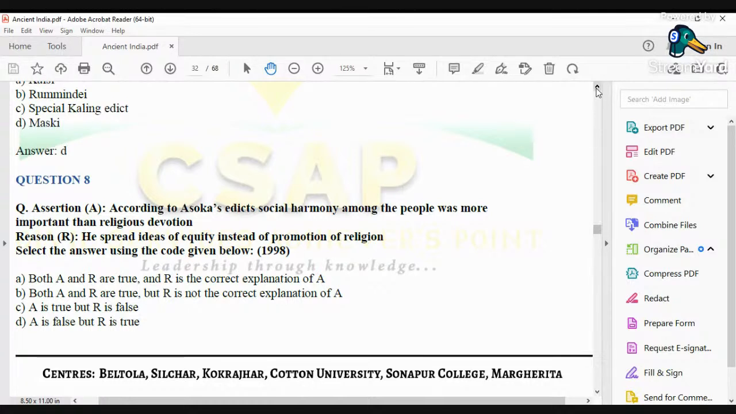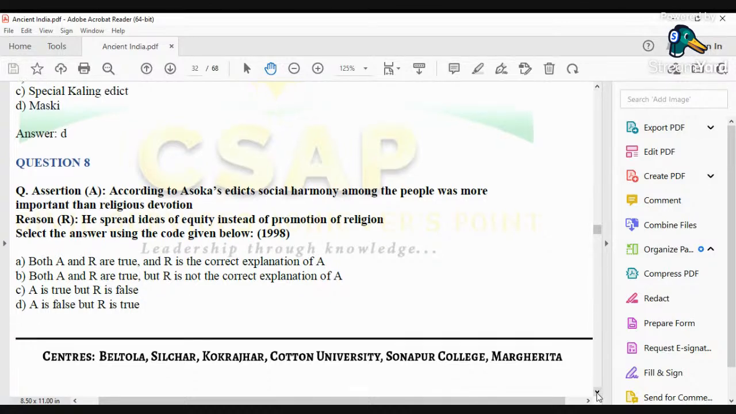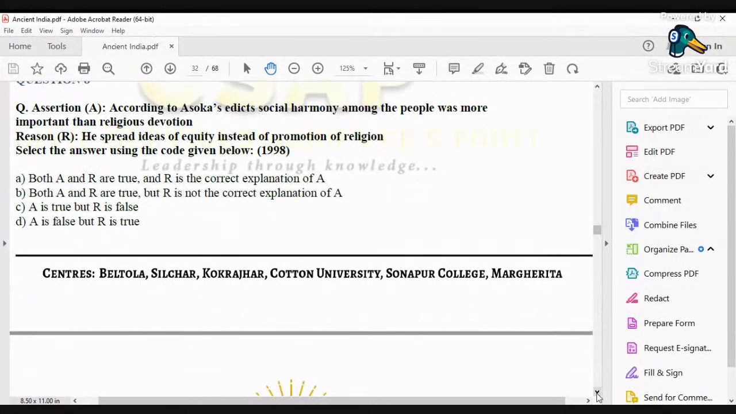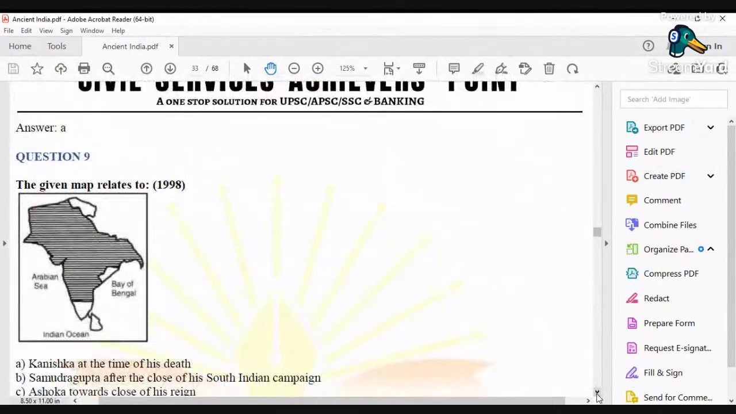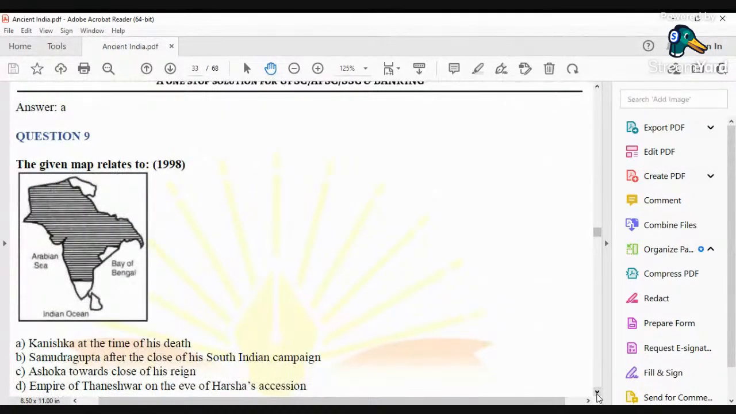His edicts, his Dhamma, was more about establishing social harmony. It was more of a moral code of conduct. So the right answer would be both A and R are true, and R is the correct explanation of A. Now, again, let's go through a map question which was asked in the year 1998.